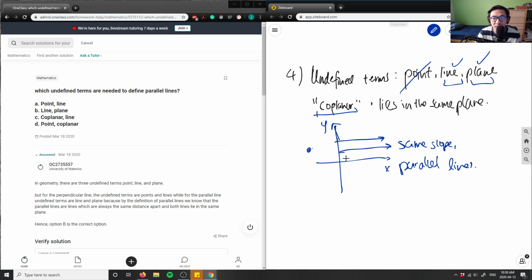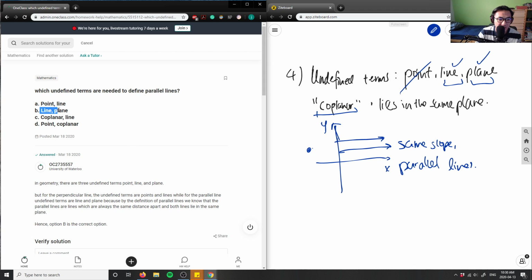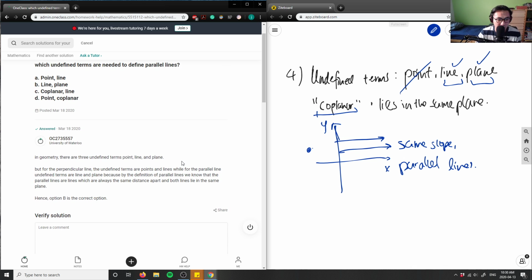Where all the terms are defined by. In the sense that coplanar here is actually a defined term, and it's defined by the definition of a plane, right? So in this case, B is the correct answer. Line and plane are the correct answer because line and plane are both undefined terms, and coplanar here is a defined term because it uses the definition of a plane, right? So B is the correct answer in this case, and they have B here, which is great.